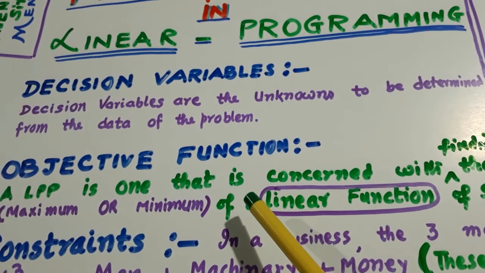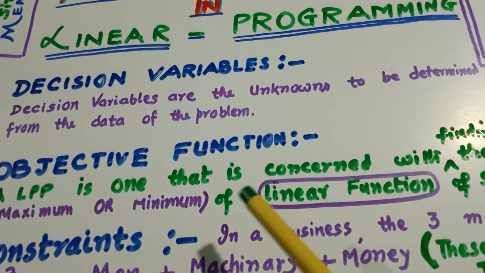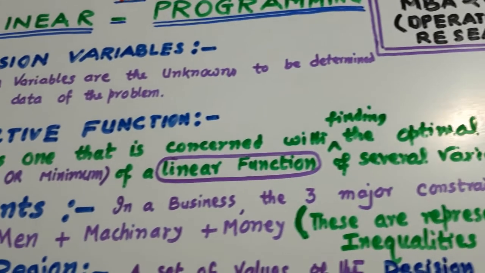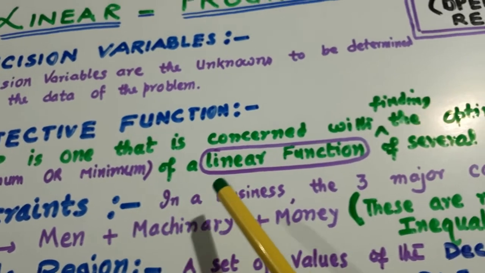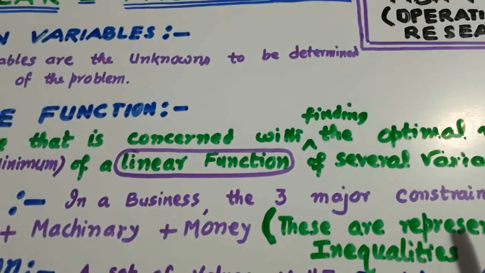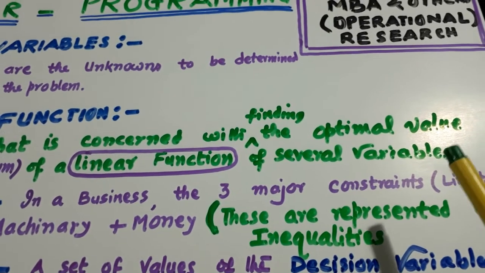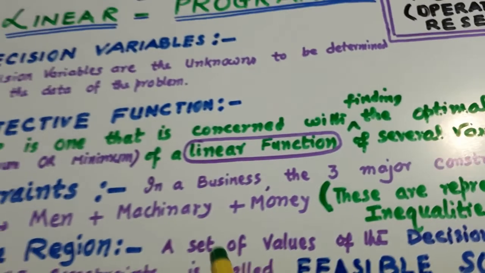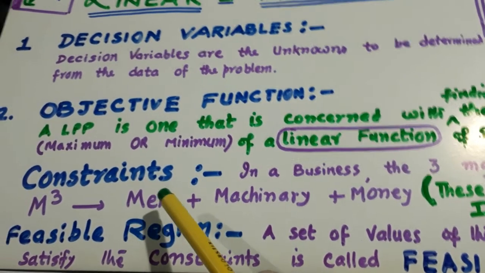Objective function. An LPP is one that is concerned with finding the optimal value. Optimum means either maximum or minimum of a linear function of several variables. So, Kantorovich, who made the transportation problem, had 28 variables. However, we have only two here, x and y. So, C stands for constraints.